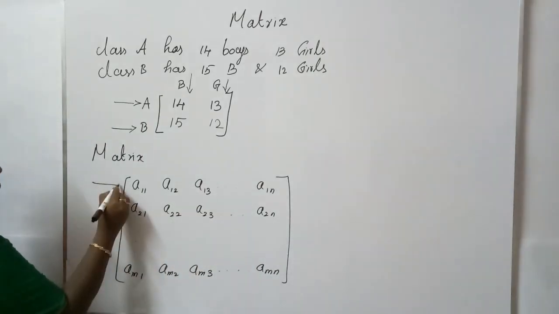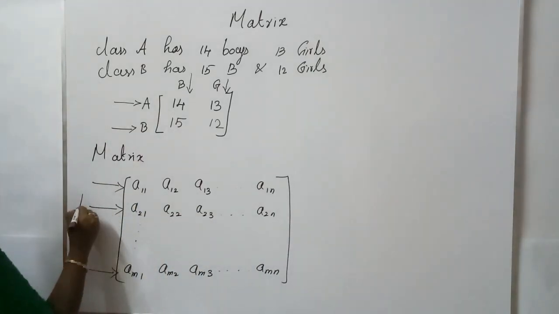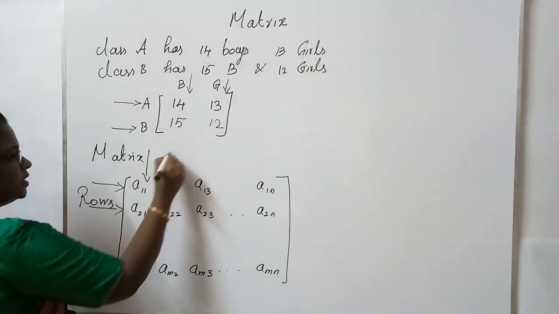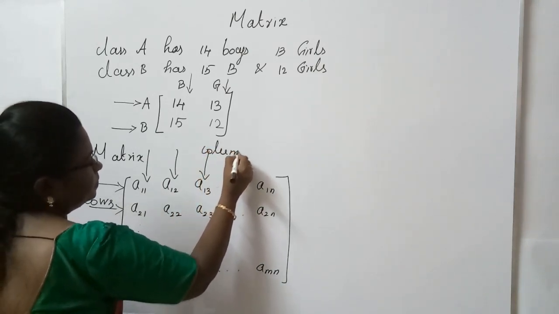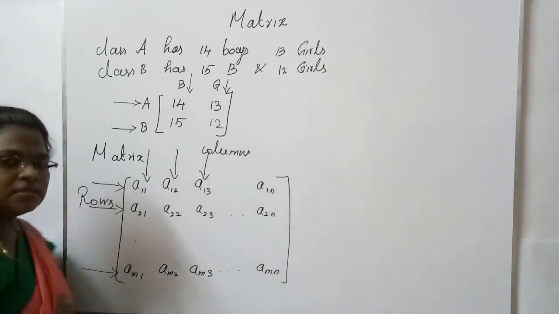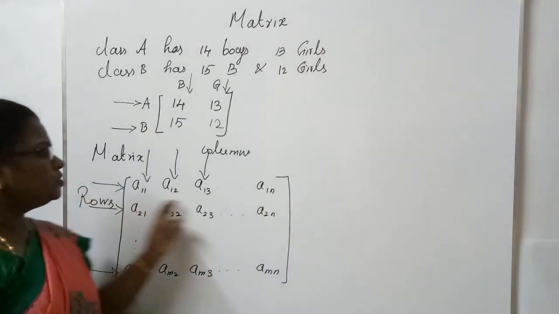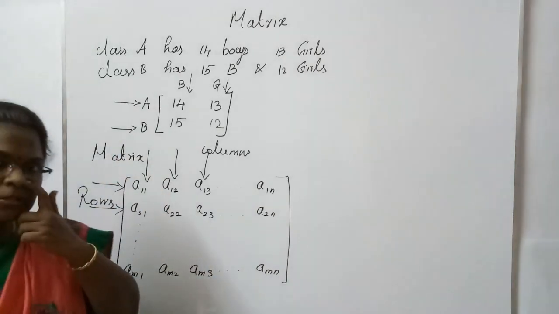The horizontal lines are called rows. The vertical lines are called columns. So, a matrix is a rectangular array of elements, in which the horizontal lines are called rows and the vertical lines are called columns.